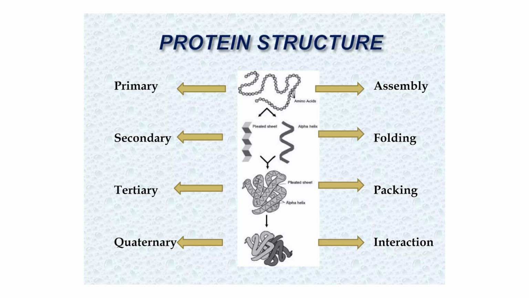Now, then comes the secondary structure. Secondary structure is involved with the folding of these primary structures. Tertiary structure is involved with packaging, and in packaging the surface to volume ratio is minimized. In quaternary structure again there is interaction between 2 or more polypeptides, again with minimization of surface to volume ratio. So, it is related to the interaction of 2 or more polypeptides.